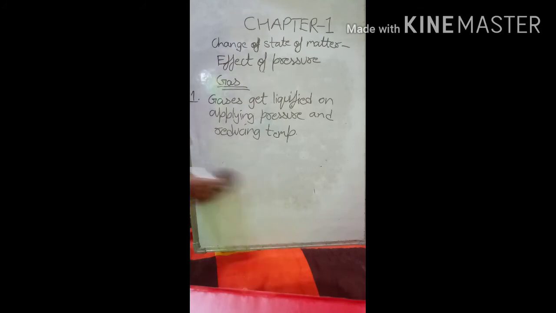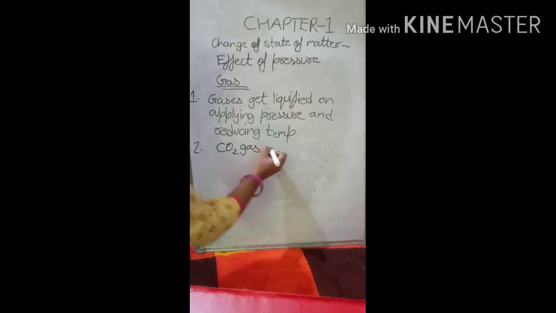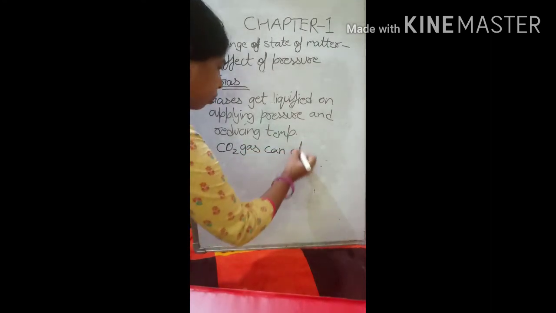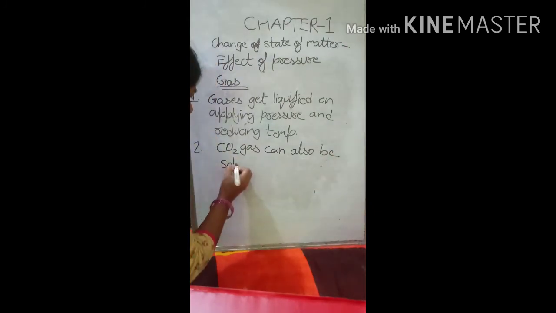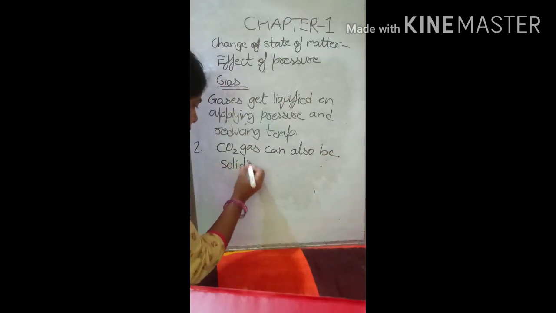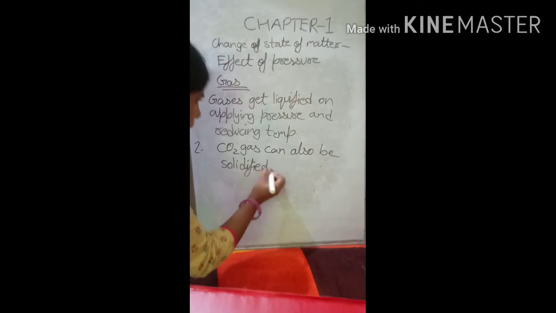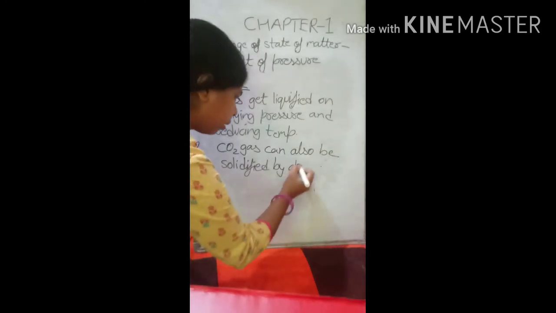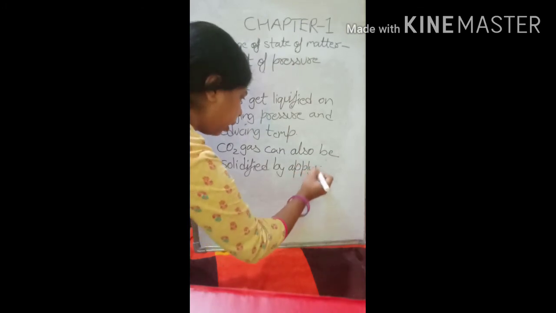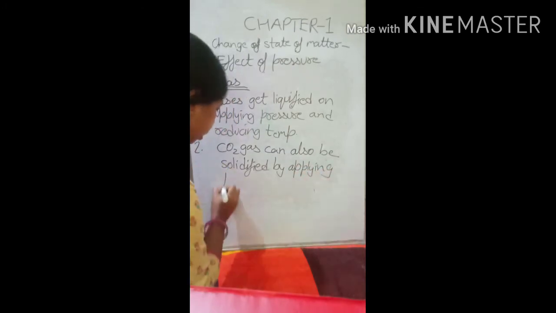And second, carbon dioxide gas can also be solidified by applying pressure.